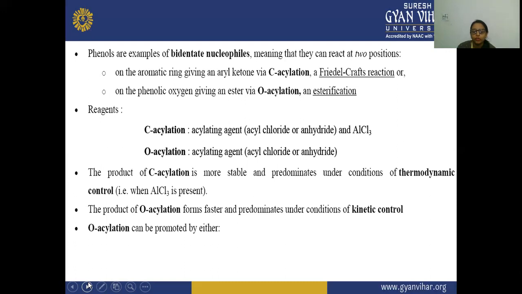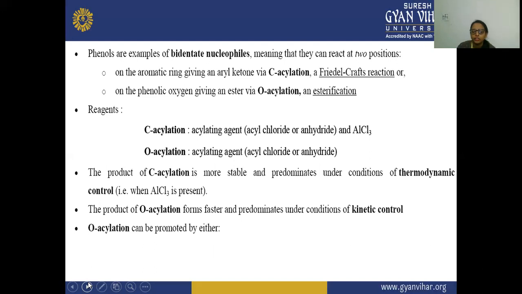So the reagents which are required in both the reactions: in C acylation, there is an acylating agent, that is acyl chloride or anhydride, and AlCl3. And in the O acylation, there is an acylating agent, that is acyl chloride or anhydride. The product of C acylation is more stable and predominates under condition of thermodynamic control, and that is when AlCl3 is present. So here the product that is formed from the C acylation is more stable and predominates under condition of thermodynamic control.